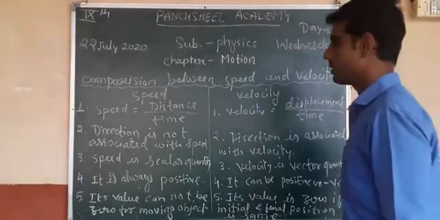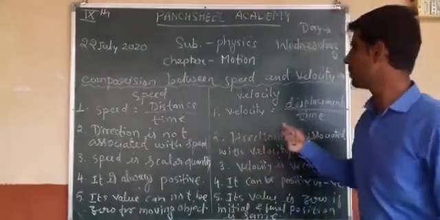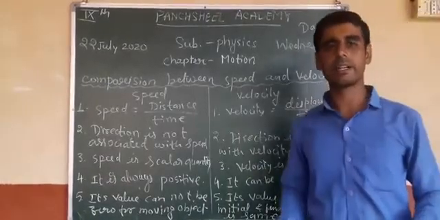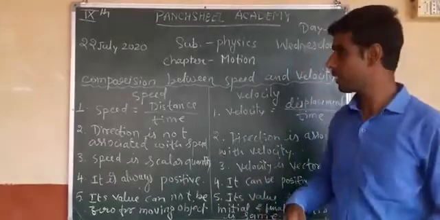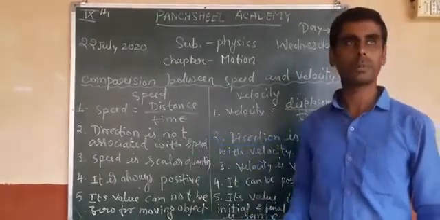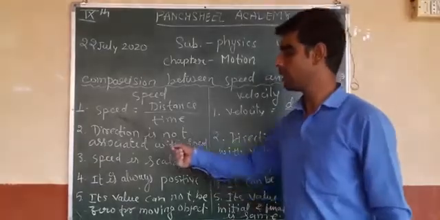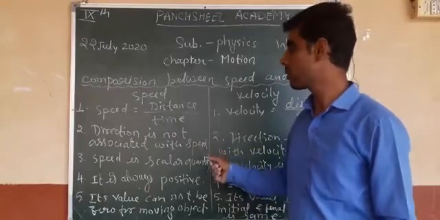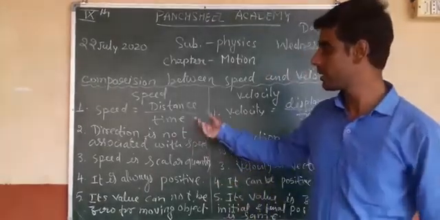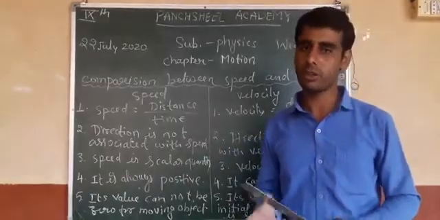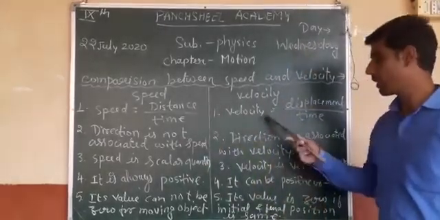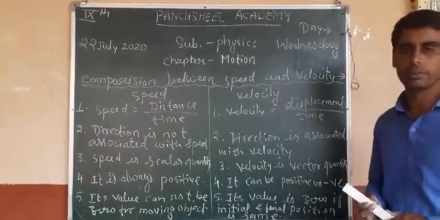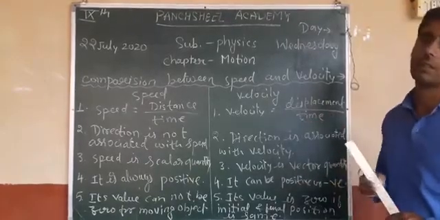Now our next topic is the comparison between speed and velocity. Just like distance and displacement, we also compare speed and velocity. The first point of comparison is the formula. Speed is equal to distance upon time, or we can say that the distance covered by an object in a given time is called speed. Velocity is equal to displacement upon time. The displacement of the object per unit time is called its velocity.